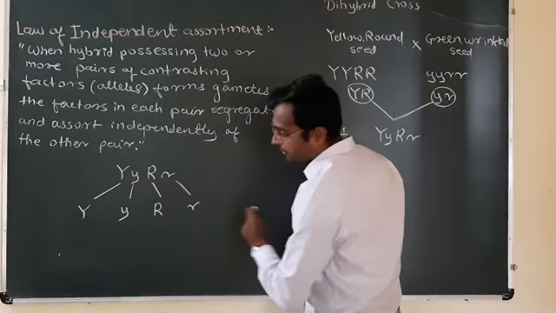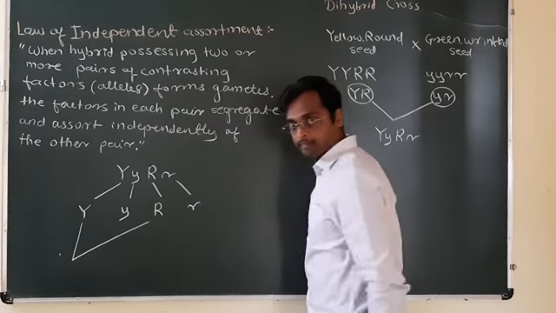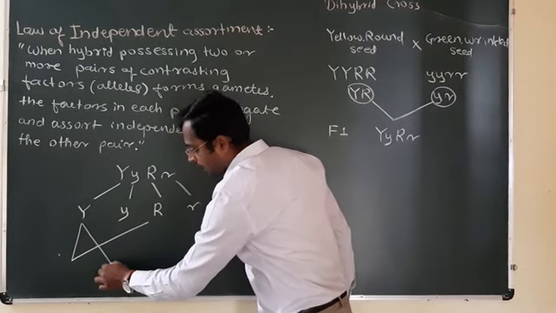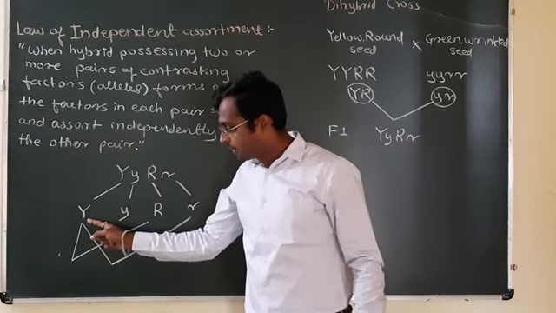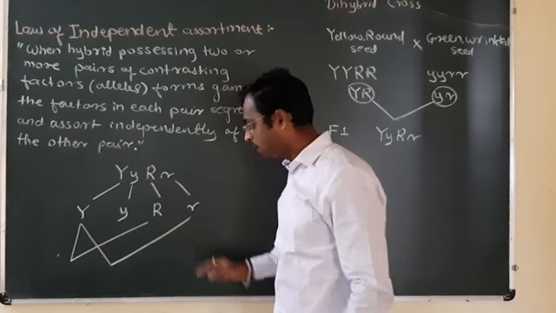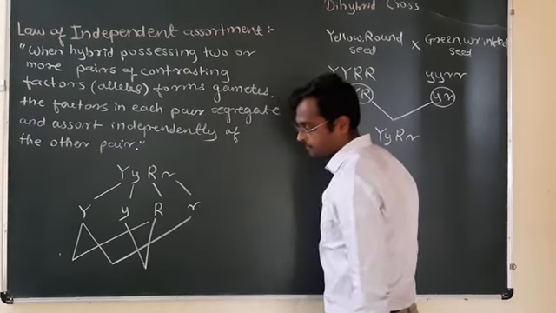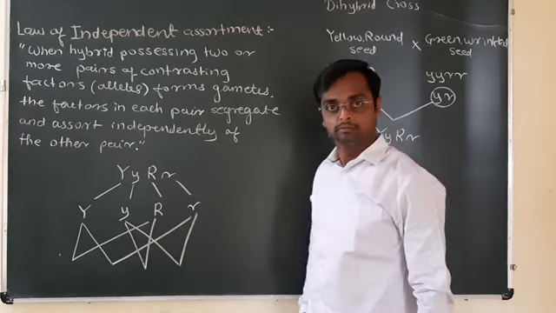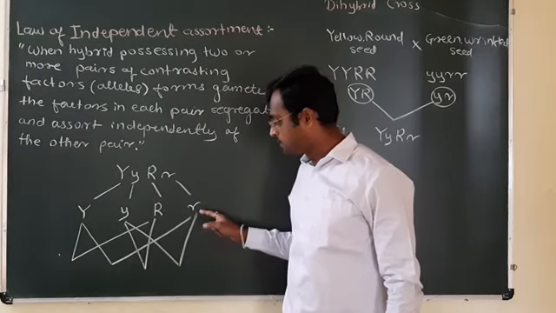Now the independent assortment is like this. Capital Y may combine with capital R, or capital Y may combine with small r. Understood? Likewise, small y may combine with capital R, and small y may combine with small r.